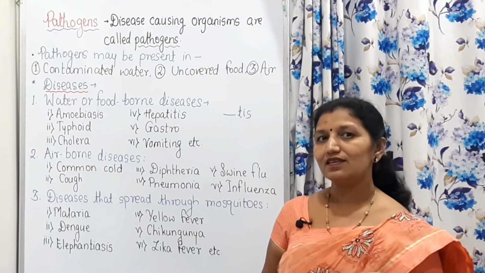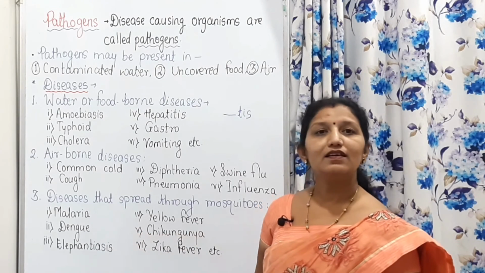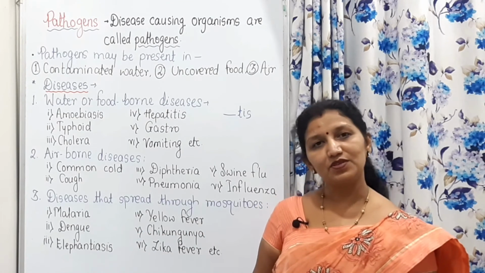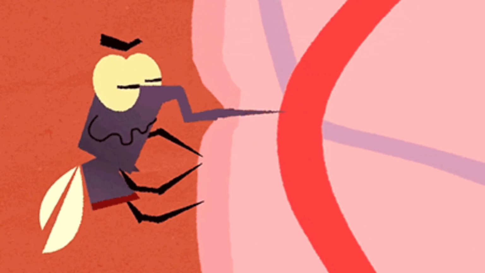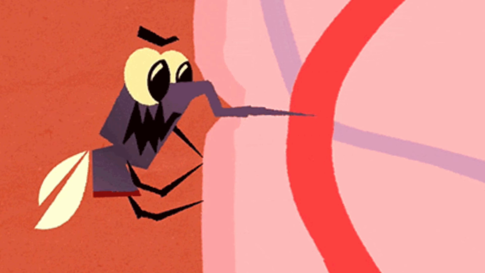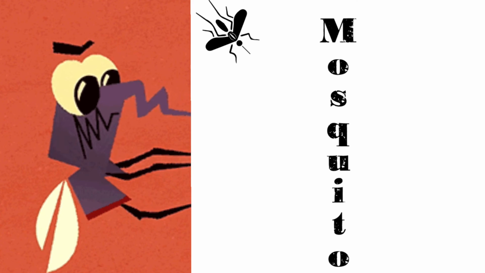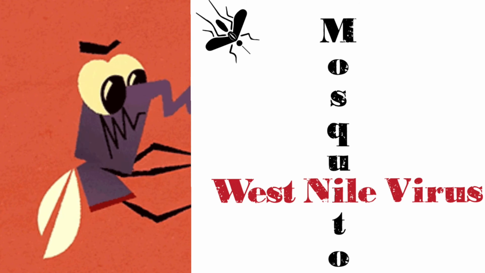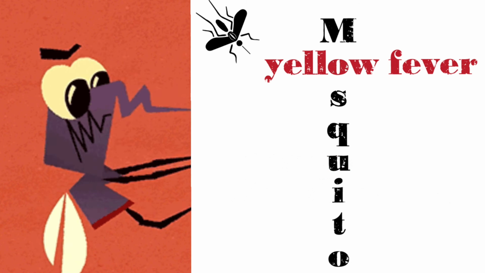This Plasmodium malariae survives in the female Anopheles mosquito, and when it bites a healthy person, through its bite it releases the Plasmodium malariae into the blood of that healthy person, and because of that the person gets malaria.